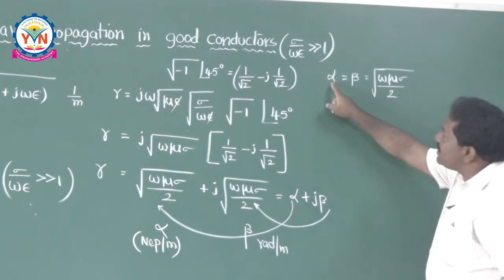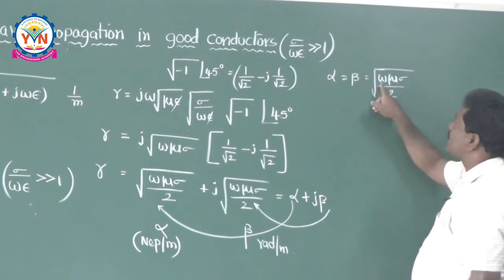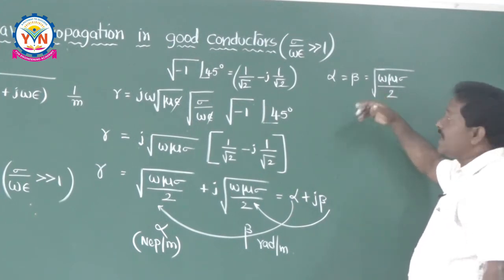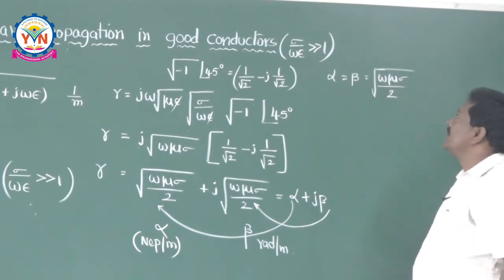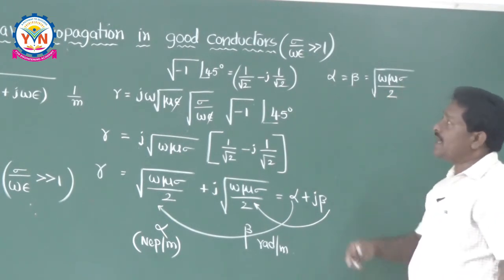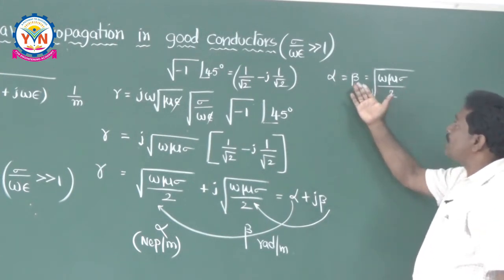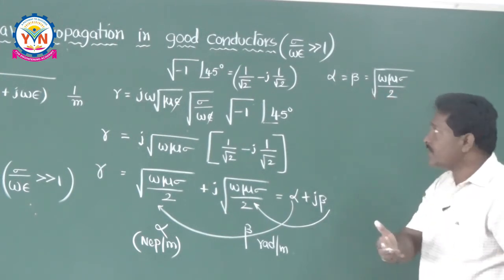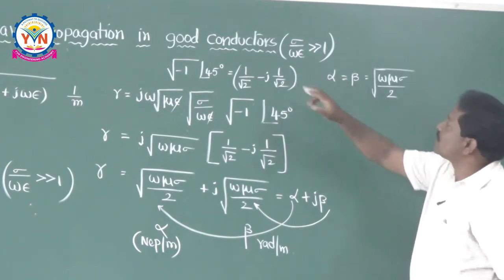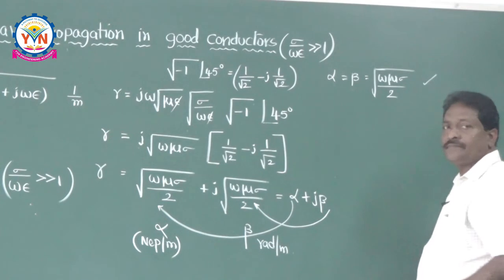Attenuation constant and phase shift constant increase with respect to the frequency, and also with respect to the conductivity. As it is a good conductor, it has more conductivity. That is the reason alpha and beta are very large for waves going in conductors. So this is the first conclusion we got.